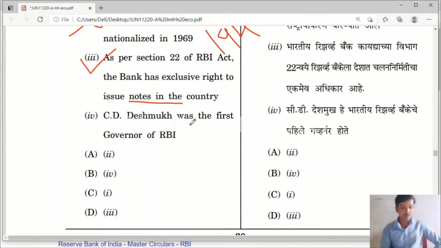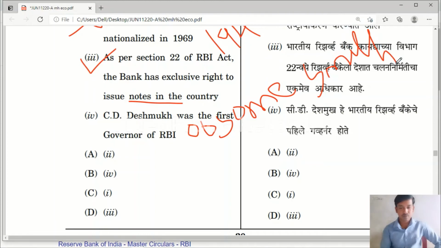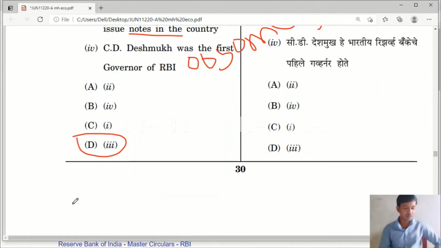No, the first governor of RBI was Osborne Smith. So here the right answer is 3. Option D is correct here. Only the third statement is correct.